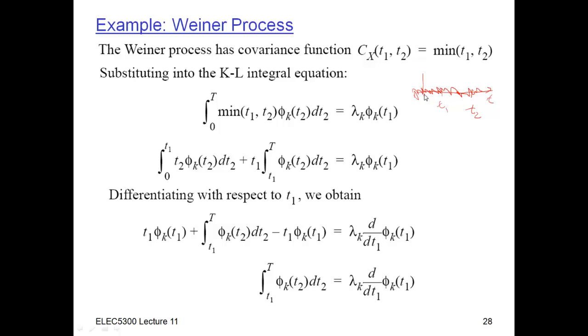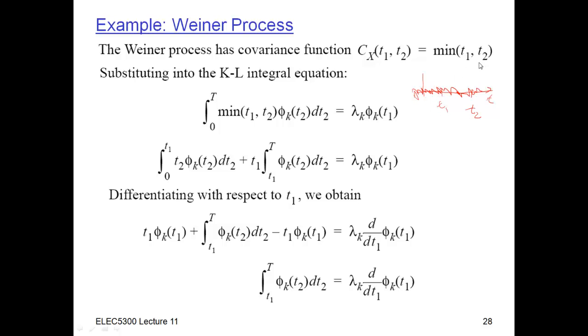And so they have a shared history all the way up to time t1, if t1 is the minimum. And then between t1 and t2, the Wiener process at time t2 is integrating something different. But whatever's here, because this process is white, is totally unrelated to what's happening here. So the covariance, the relationship between the value here and the value here, only depends on this common history, which is the Wiener process up to time t1.